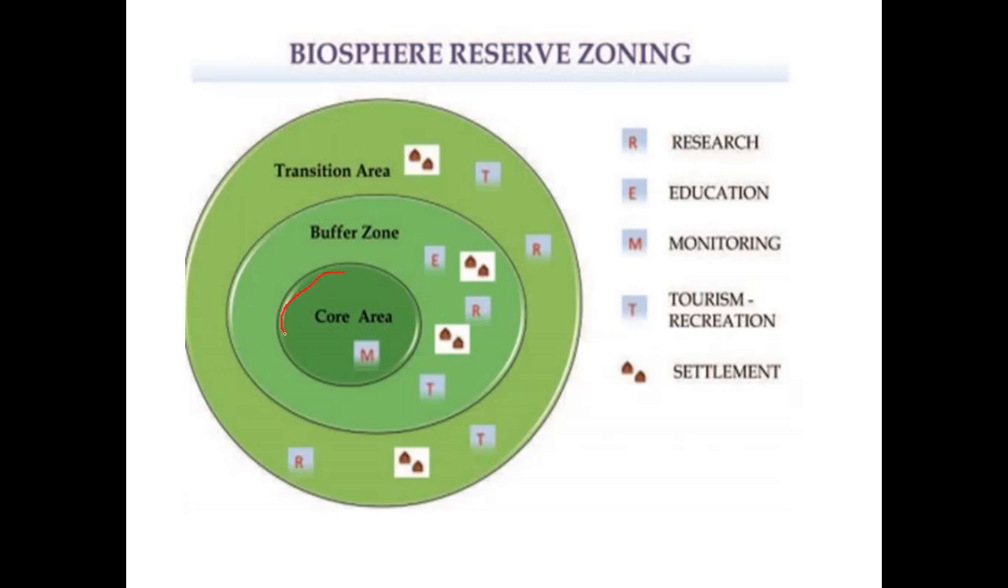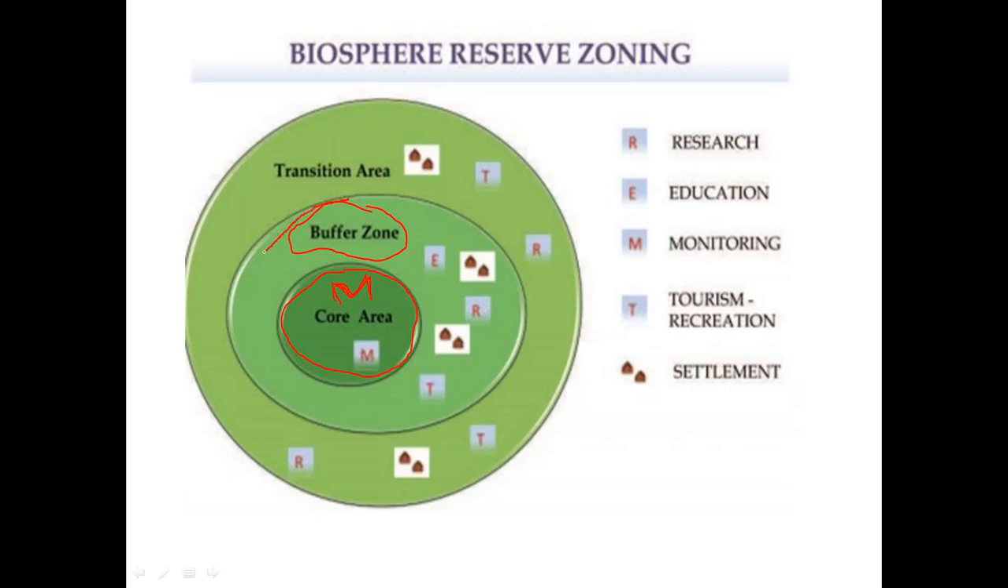Core zone is the legally protected area, or this is the internal area of a biosphere reserve where human activities are restricted or not allowed. This area is open only for the monitoring purpose, only forest officials can go in this area, for the monitoring of the biodiversity. Then the area that's present outside the core area, that's called the buffer zone.